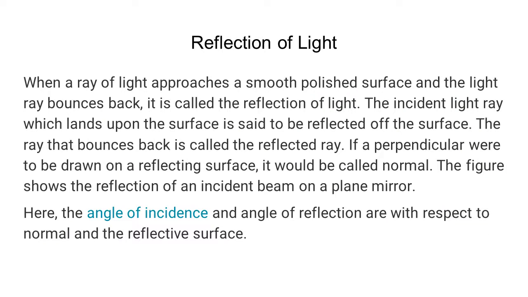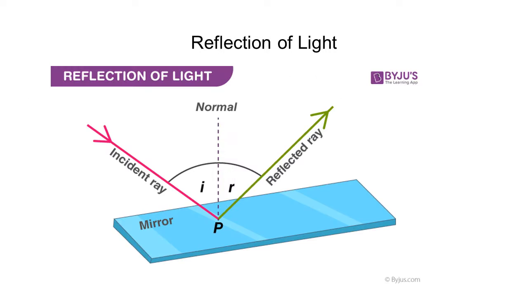So we already know that when a ray of light approaches a smooth polished surface, the light ray bounces back. This is called reflection of light. The incident ray which lands upon the surface is said to be reflected off the surface, and the ray which bounces back is called the reflected ray. As I mentioned earlier, the perpendicular drawn on the reflecting surface is called the normal, and the angle of incidence is always equal to the angle of reflection, and the normal, the incident ray, and the reflected ray all meet at the point of incidence.